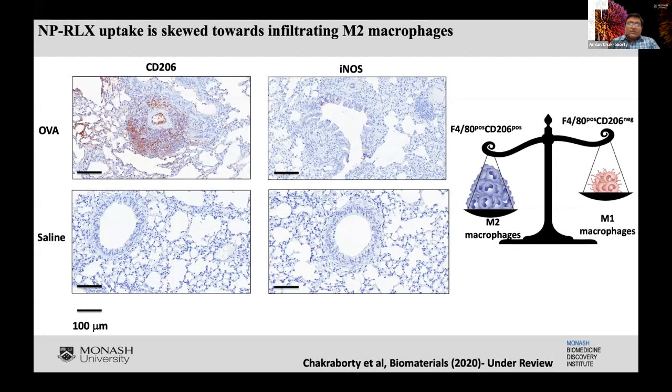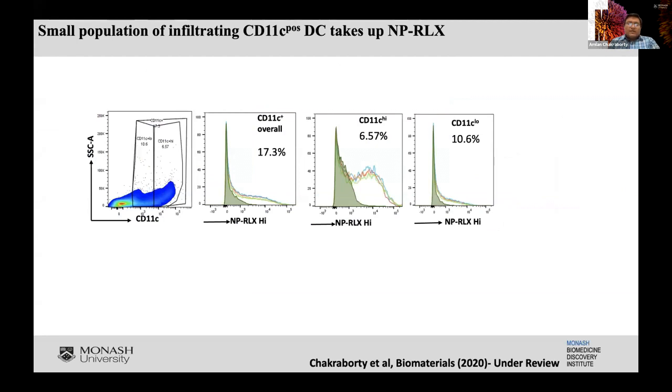Focusing on the next part of the talk, the different macrophages. Along with the macrophage population, there is a small number, about 17%, of CD11C positive dendritic cells, which are also involved, as these are also antigen presenting cells that you can see in the lung. But the presence of the marker CD11C is highly essential for the uptake, as nanoparticles of this size and having a peptide conjugation are only taken up by antigen presenting cells having this CD11C marker.